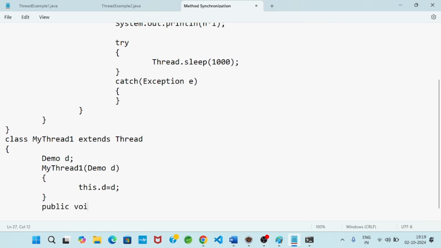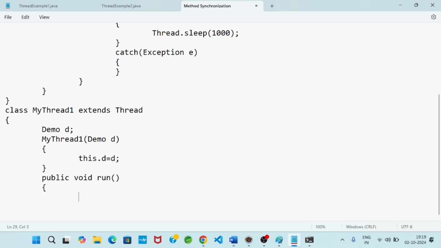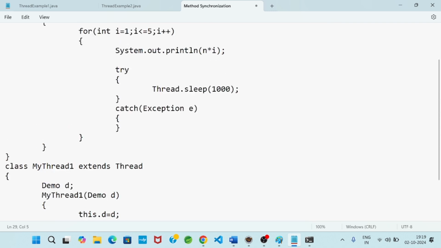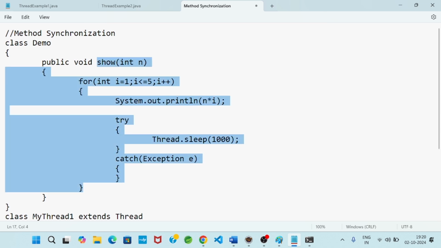I will write public void run, because a run method definition represents a task. So d dot show, because the demo object d, in the demo class the show method I have defined. This method definition will execute when the method is called.